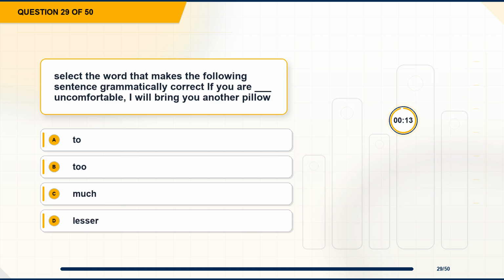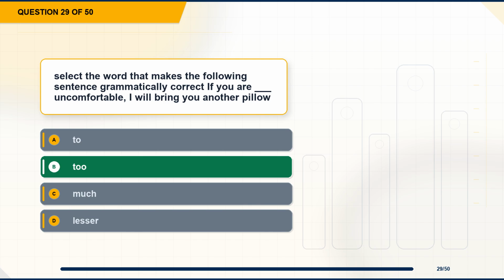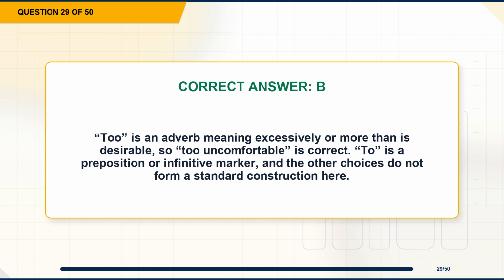Question 29. Select the word that makes the following sentence grammatically correct. If you are blank uncomfortable, I will bring you another pillow. Option A, to. Option B, too. Option C, much. Option D, lesser. The correct answer is option B, too. Explanation: too is an adverb meaning excessively or more than is desirable, so too uncomfortable is correct. To is a preposition or infinitive marker, and the other choices do not form a standard construction here.